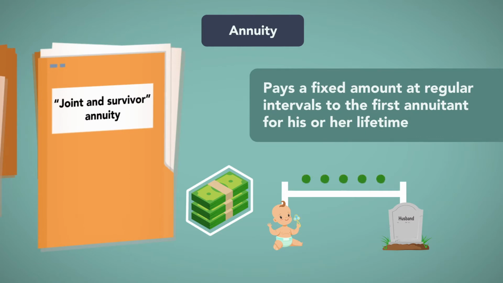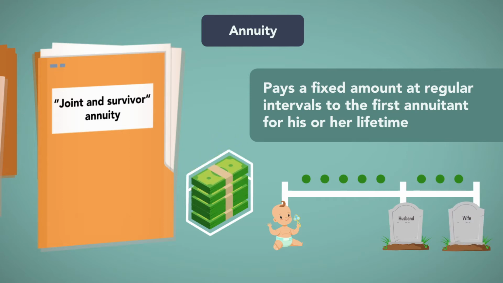while a joint and survivor annuity pays a fixed amount at regular intervals to the first annuitant for his or her lifetime. After the first annuitant dies, a second annuitant receives a fixed amount at regular intervals until death. The second annuitant may receive the same amount or a different amount as that paid to the first one.